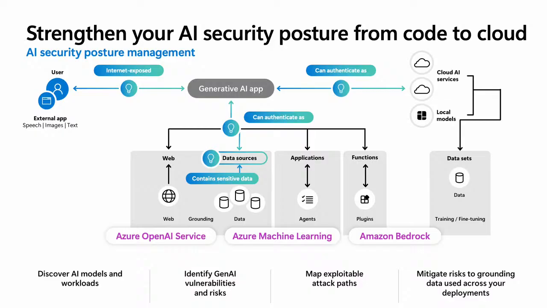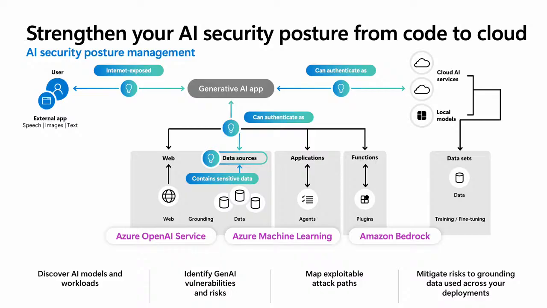It also enables security teams to map attack paths to find direct and indirect exploitable risks to Gen AI services. And finally, it helps identify and remediate cross-cloud misconfigurations and attack paths across AI pipelines, deployments, and risks to sensitive grounding data.